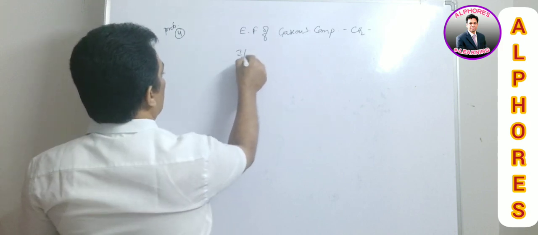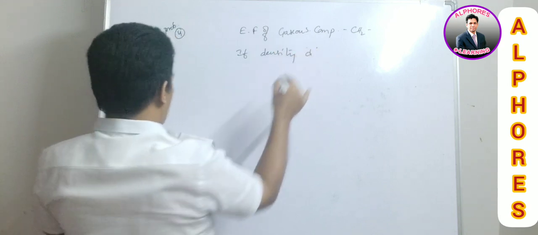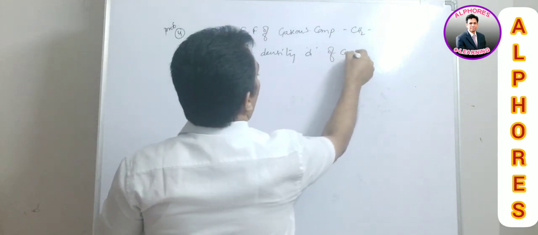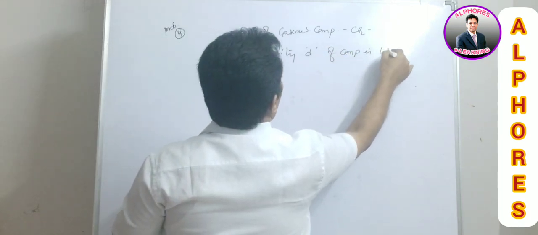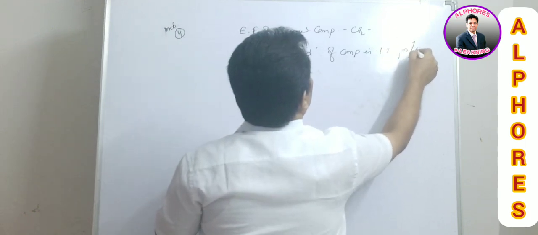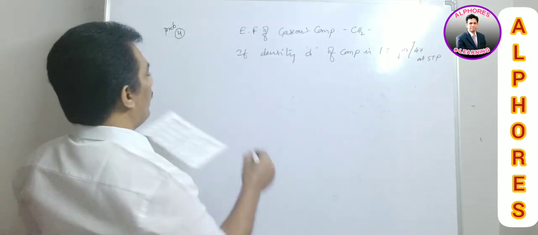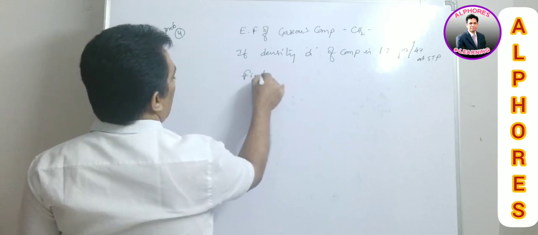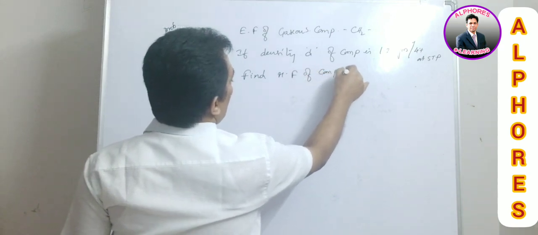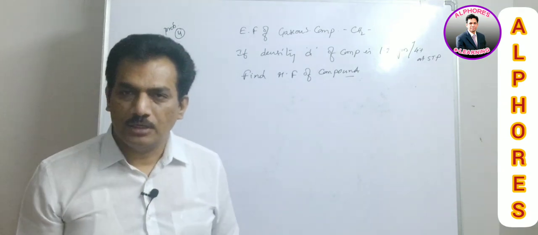If the density D of the compound is 1.25 grams per liter at STP, find the molecular formula of the compound. It is one model where they are giving the empirical formula and are asking for the